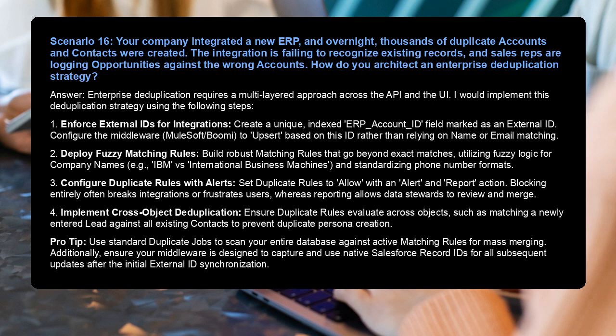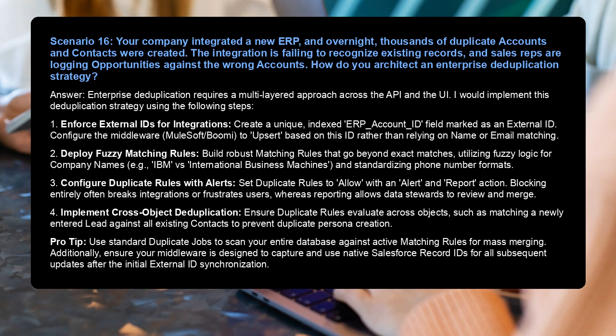3. Configure duplicate rules with alerts. Set duplicate rules to allow with an alert and report action. Blocking entirely often breaks integrations or frustrates users, whereas reporting allows data stewards to review and merge. 4. Implement cross-object deduplication. Ensure duplicate rules evaluate across objects, such as matching a newly entered lead against all existing contacts to prevent duplicate persona creation.